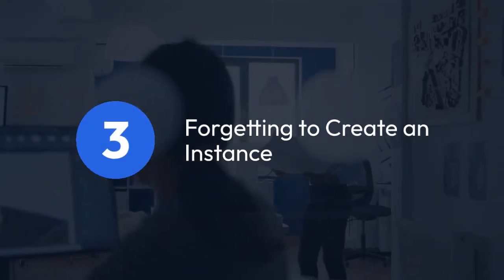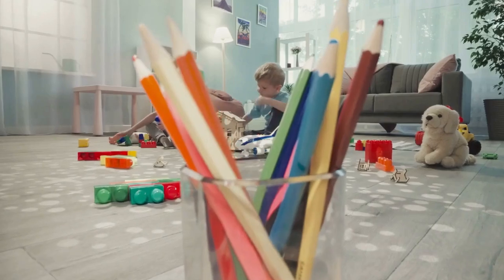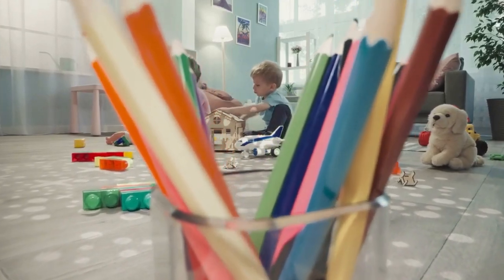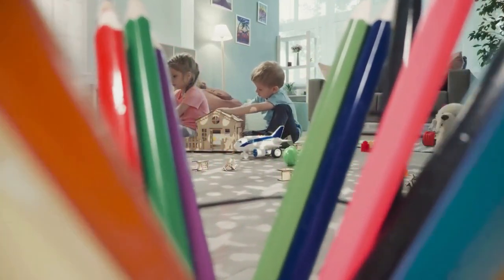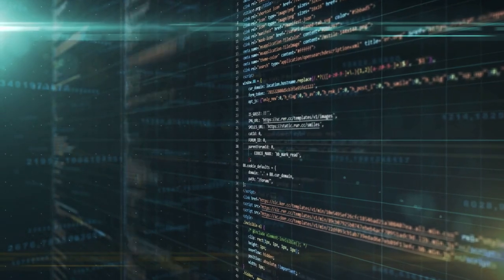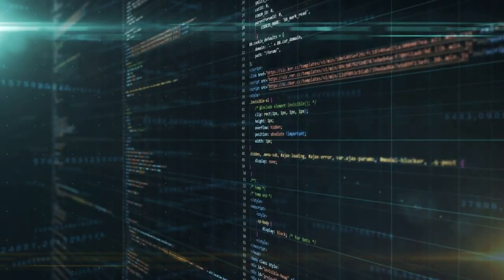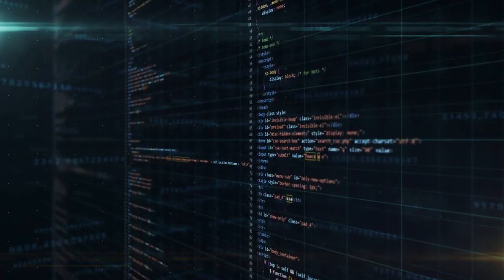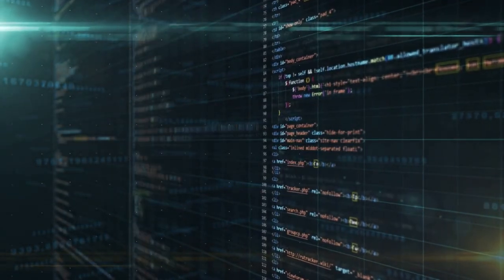3. Forgetting to create an instance. You might have defined the structure, but you haven't actually created a variable of that structure type. Defining struct myStruct { int x; } only creates a blueprint. You need to create an instance like struct myStruct myVariable before accessing its members like myVariable.x.